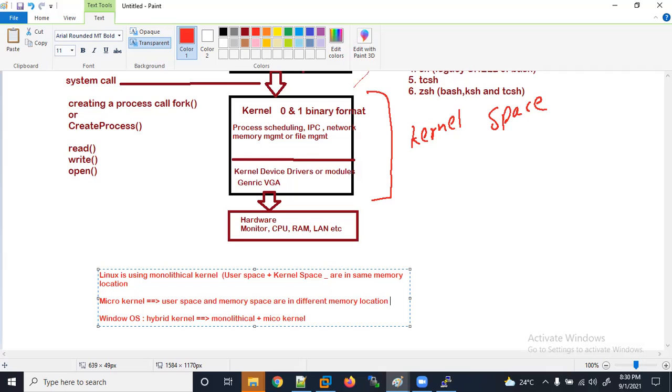If you are in the same memory, the same location, then Linux is using a monolithic kernel where user space and kernel space are in the same memory. Suppose it has some address, like 0x123. So it is sharing the same memory address.